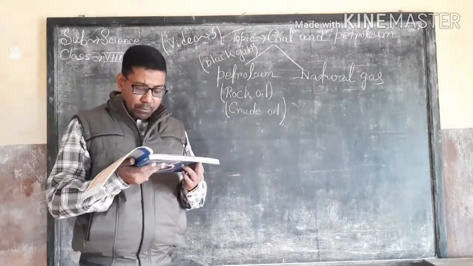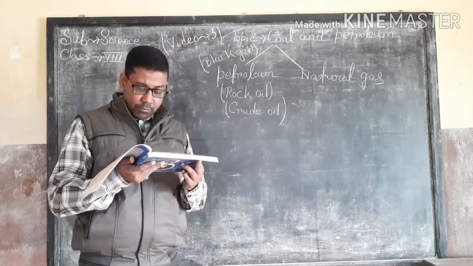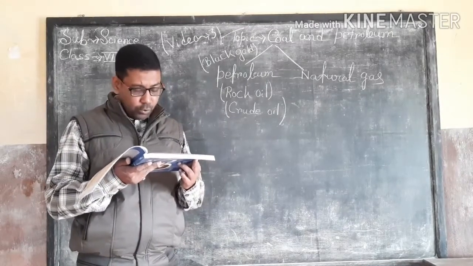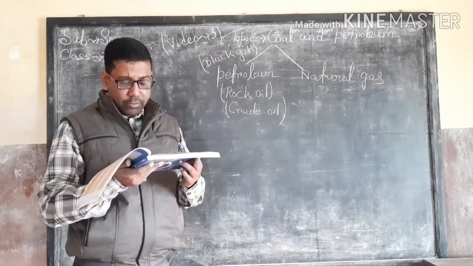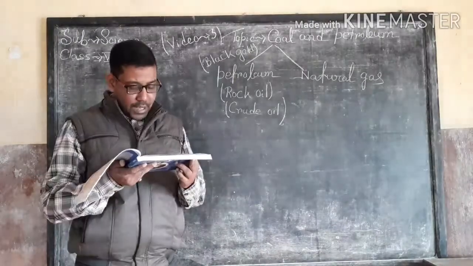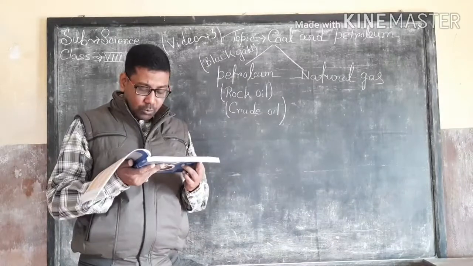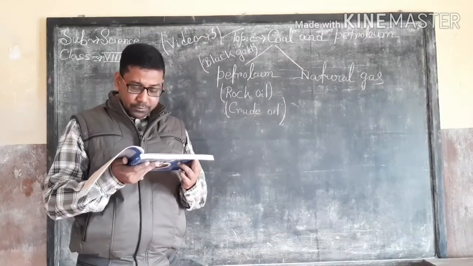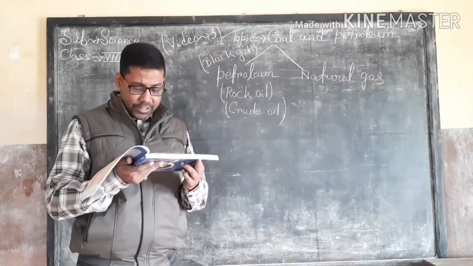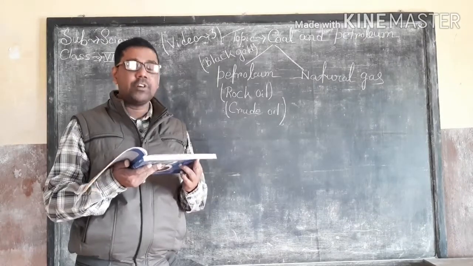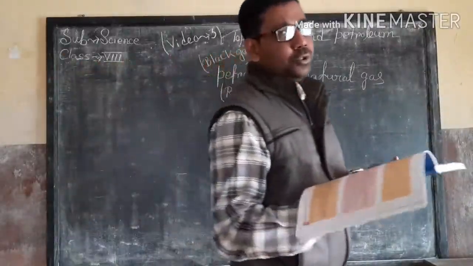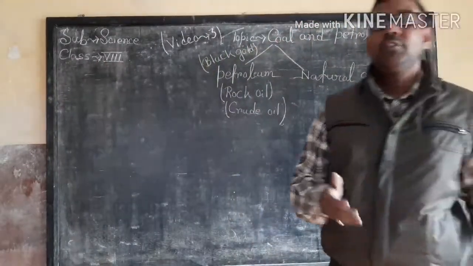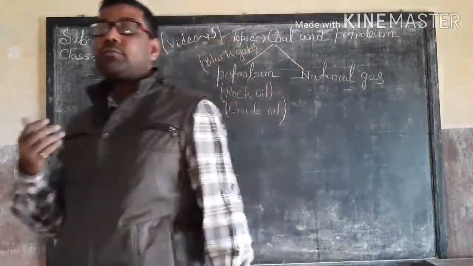And the use of public transport instead of personal vehicles is also one of the best ways to reduce the consumption of fossil fuels. And the last one, walking to nearby places instead of going by vehicles also helps to save fuel. So these are the ways to conserve our fossil fuels for our future.